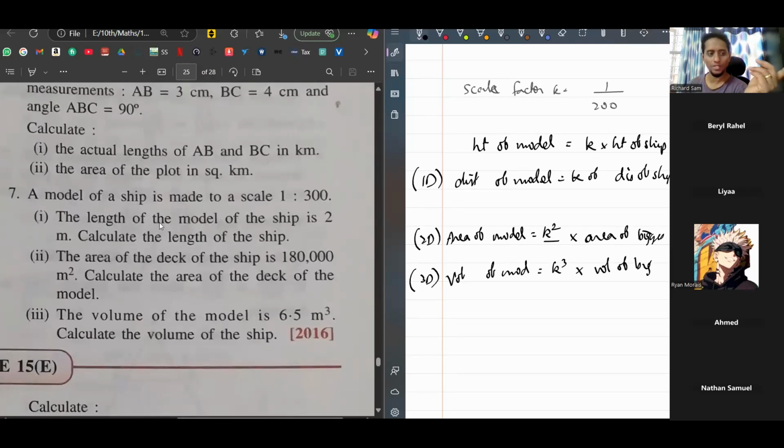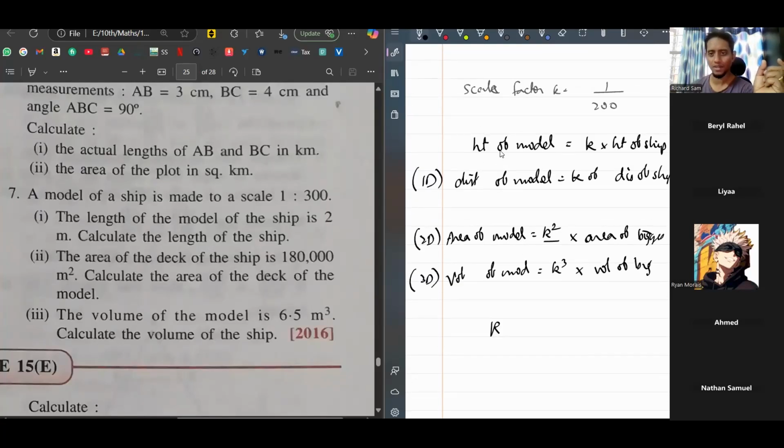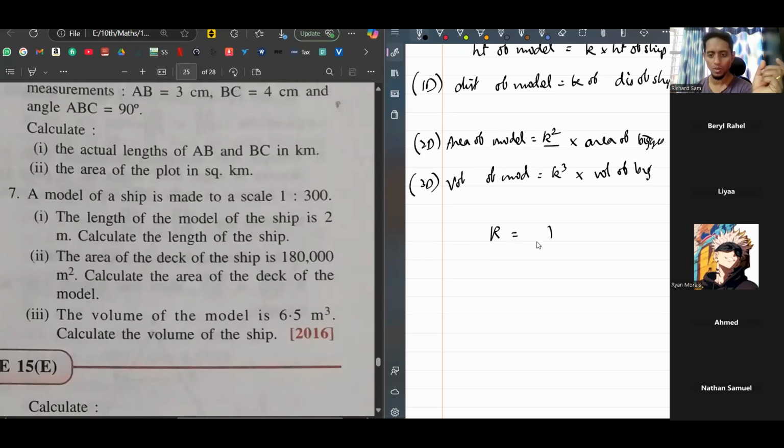Let's look at the seventh question here. A model of a ship is made to scale 1 is to 300. So what we have is K, the scale factor. K is equal to 1 upon 300. The first question: the length of the model of a ship is 2 meters. Calculate the length of the ship.